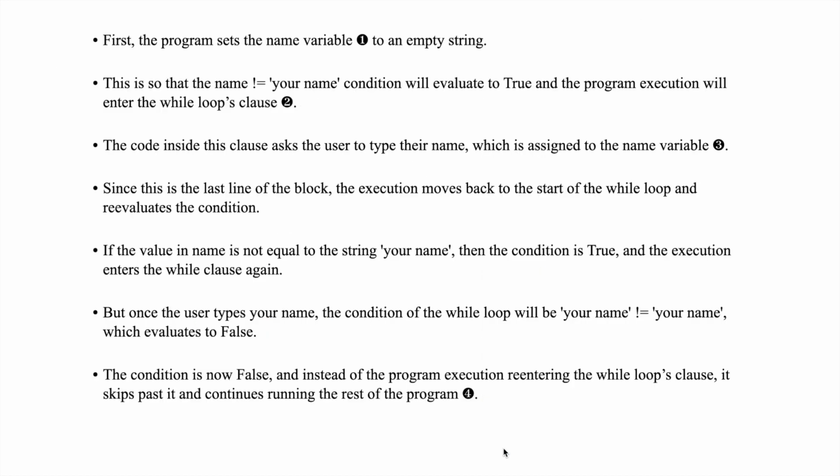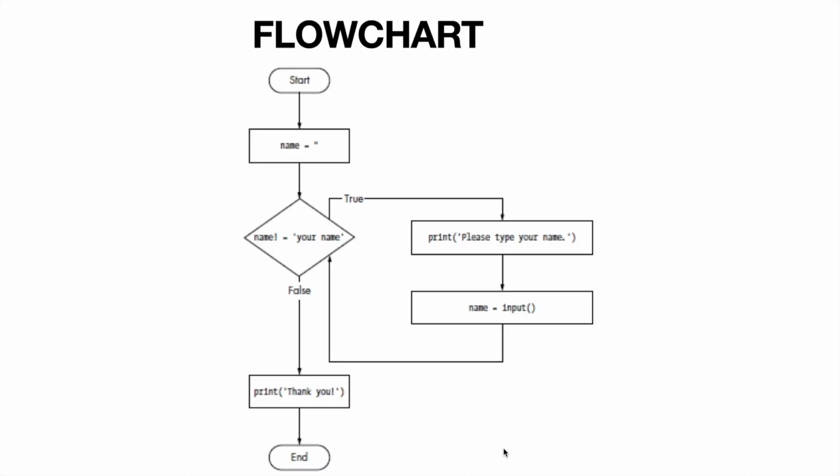Okay, I already explained this. This is the flow chart. It will take the name. Initially it will be empty. So the condition is true, and it will print please type your name.